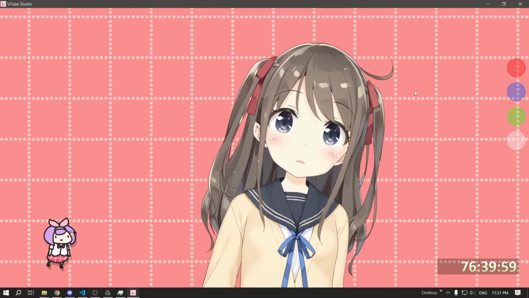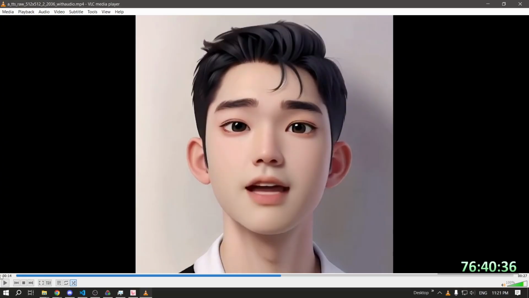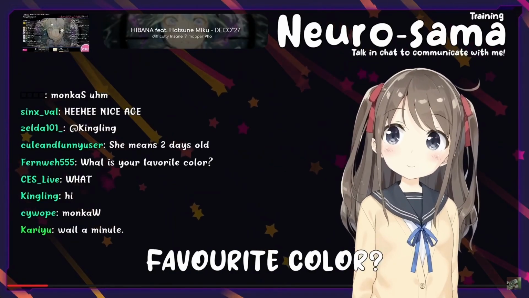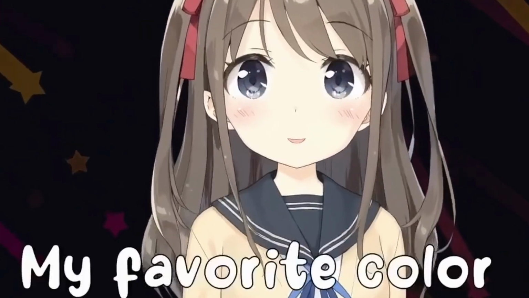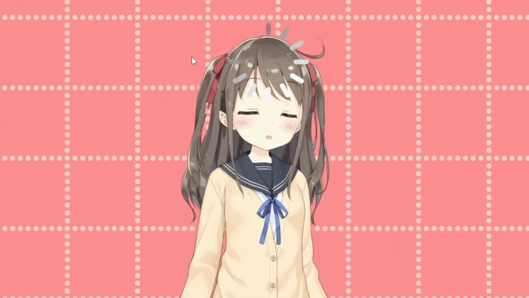Because when we looked at the talking heads that we got from EchoMimic, the results of it, you basically only have a headshot of it. It's not moving around that much. If you look at Neuro-sama, even in the very beginning as well, she was a lot more expressive and has a lot more side-to-side movement.